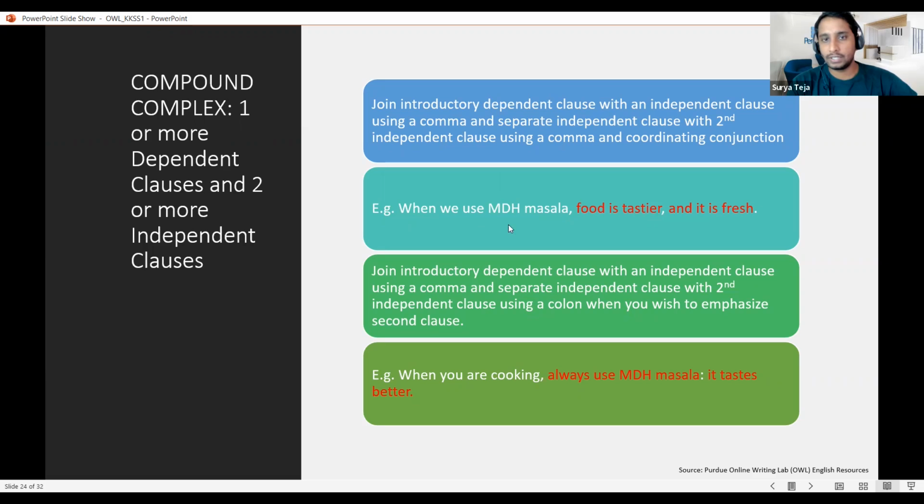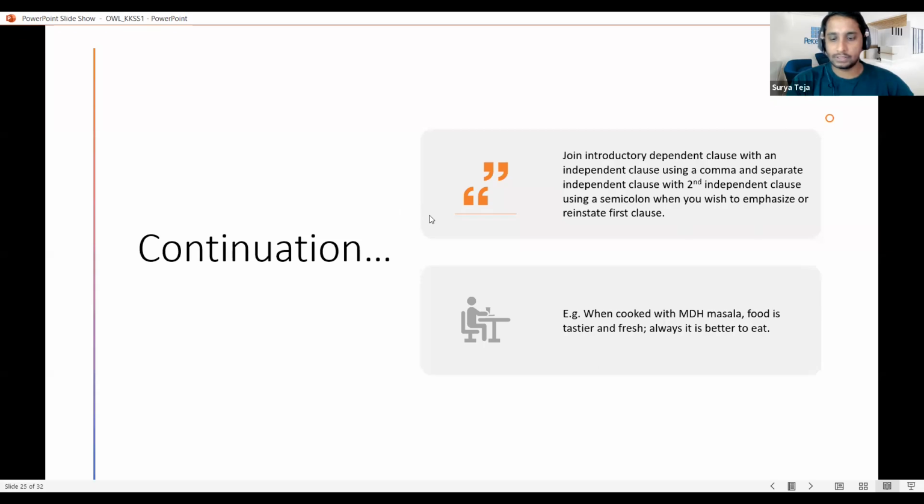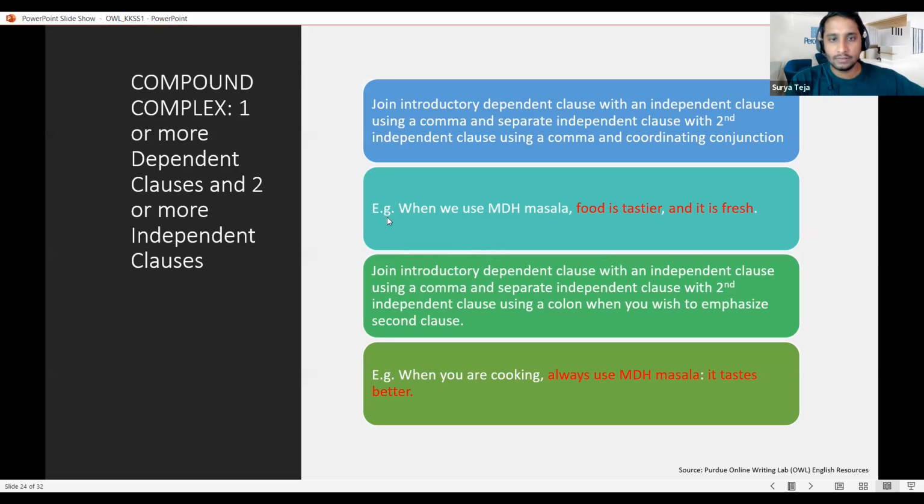So when we have the introductory dependent clause with two independent clauses, like food is tastier and it is fresh, what do we have to do? As I said, to connect this dependent clause with this independent clause, we just need a comma. But to connect this independent clause with this independent clause, we need a comma and a coordinating conjunction.